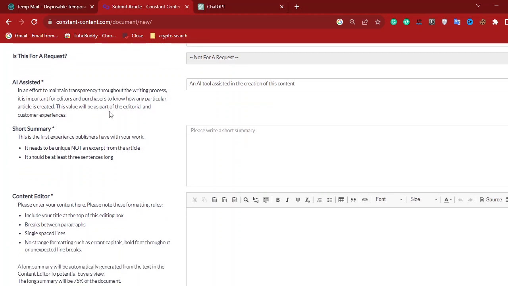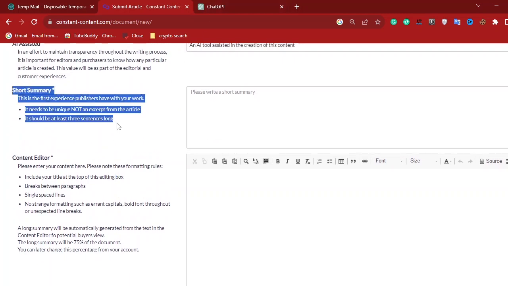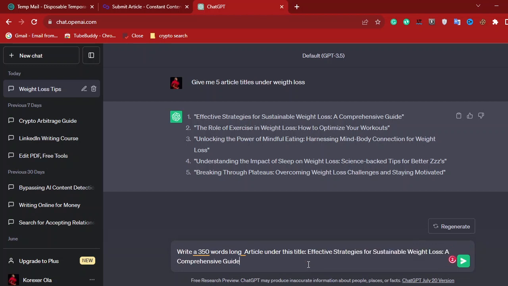So let's continue. We actually need ChatGPT to write the article before you even get to the summary of the article. So let's tell ChatGPT to write under this title. Write a 350 words long article under this title. I'm just going to paste the title, and ChatGPT is going to write the article for us.